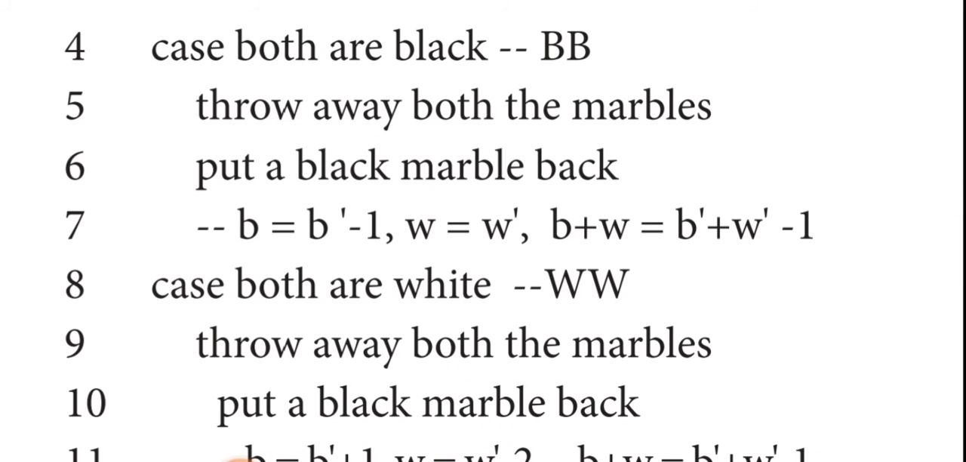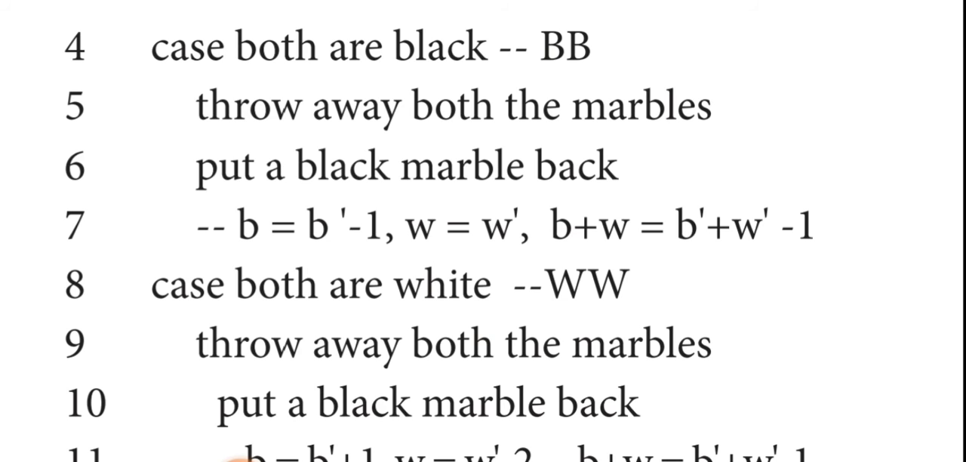If both the marbles are black, what do you have to do? We throw out the black marbles and place one more black marble inside the jar. Those steps are given. Throw away in the fifth step, throw away both the marbles, and in the sixth step, put your black marble back. So the total count of black marbles is reduced by 1.